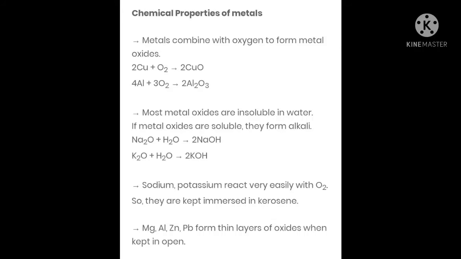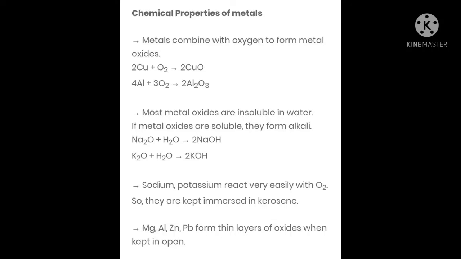Aluminium also reacts with oxygen, as you can see in the equation. Most metal oxides are insoluble in water, which I have already told you. If metal oxides are soluble in water, they form alkali, as you can see in the equation below, Na2O plus H2O.